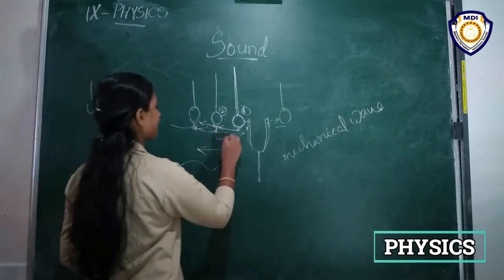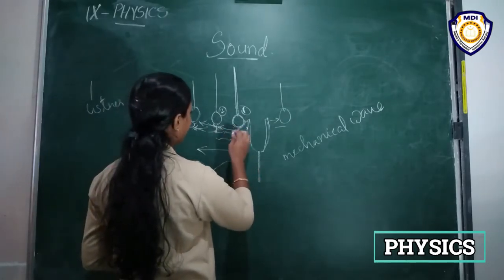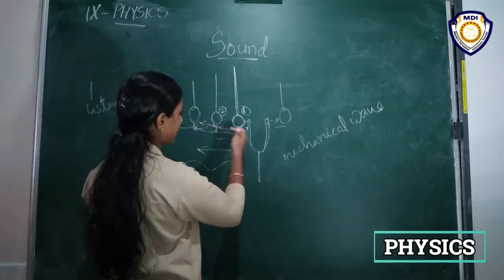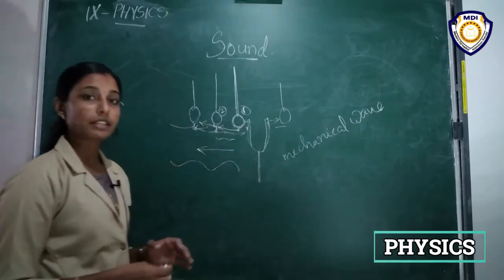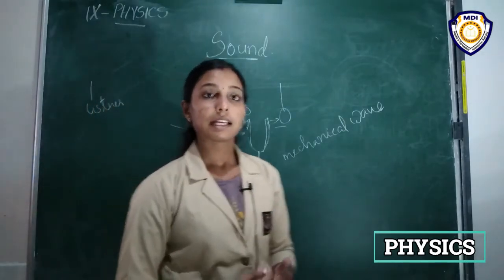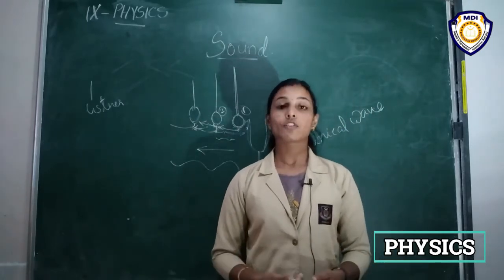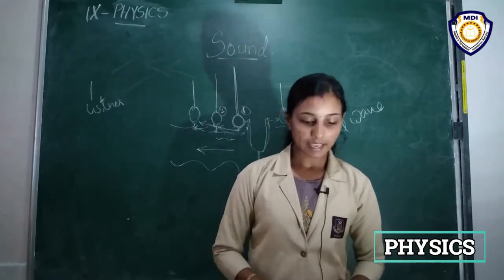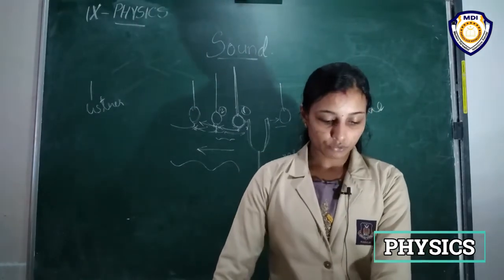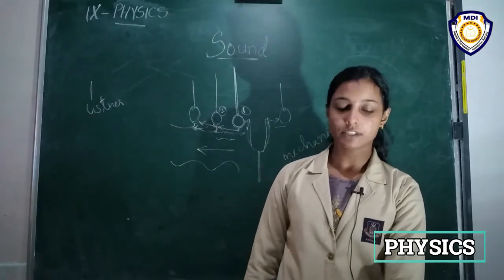And when this particle moves backward, what happens? There is some space behind. They leave some space, right? And the particle density is less in that case. When the particles are moved backward, then a low pressure region is created, that is known as rarefaction. Okay, so when the vibrating object moves forward, it pushes and compresses the air in front of it, creating a region of high pressure known as compression region.